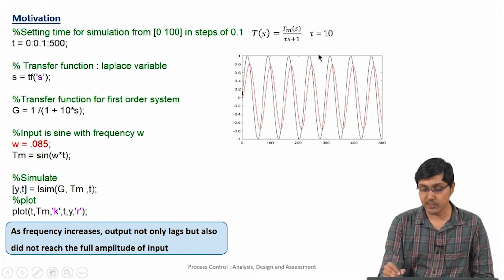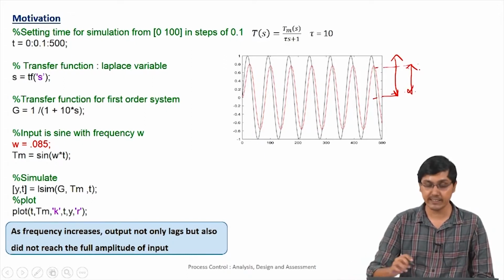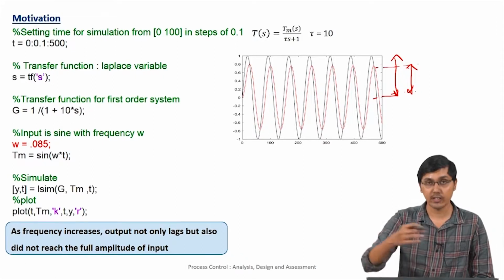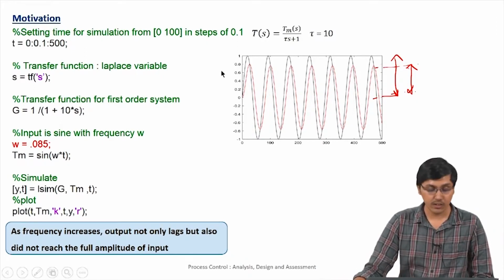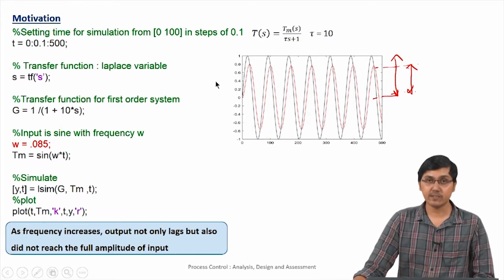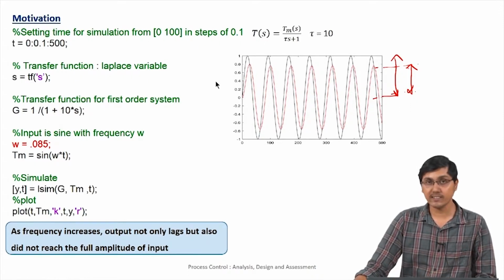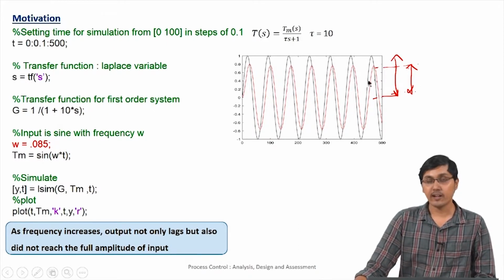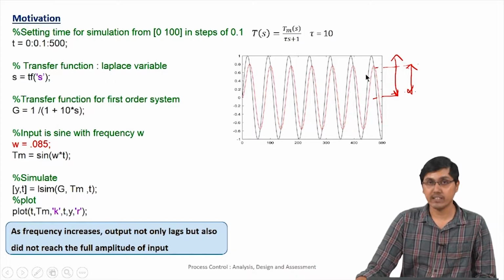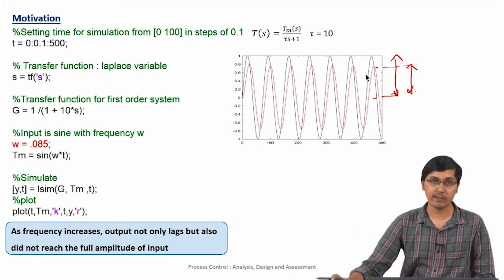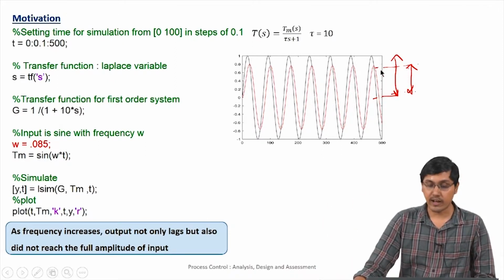The amplitude of the input signal is this much, but the thermometer is recording only up to this much. So the thermometer never measures the total temperature change. These are the two basic things we observe when the frequency changes. One is that it lags. The second is that the amplitude is also limited after a certain frequency; it does not show the full amplitude after a certain frequency.